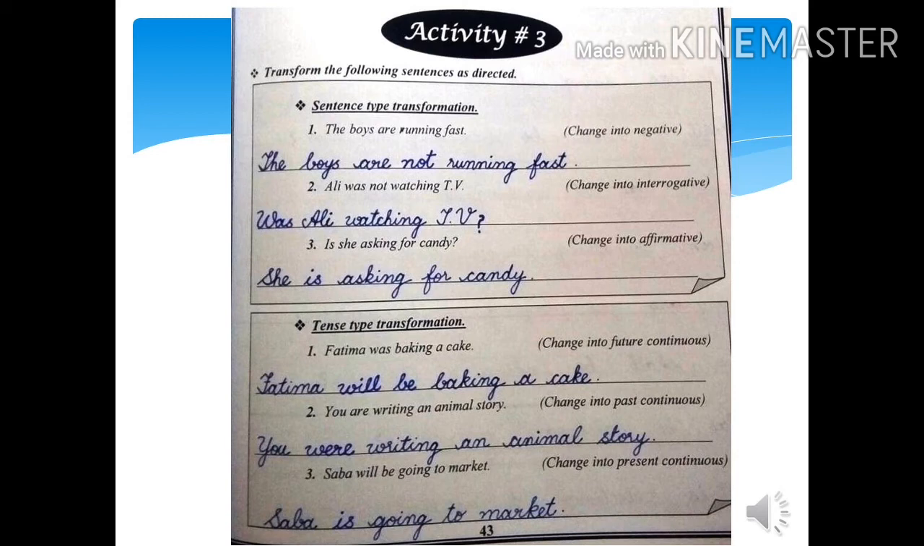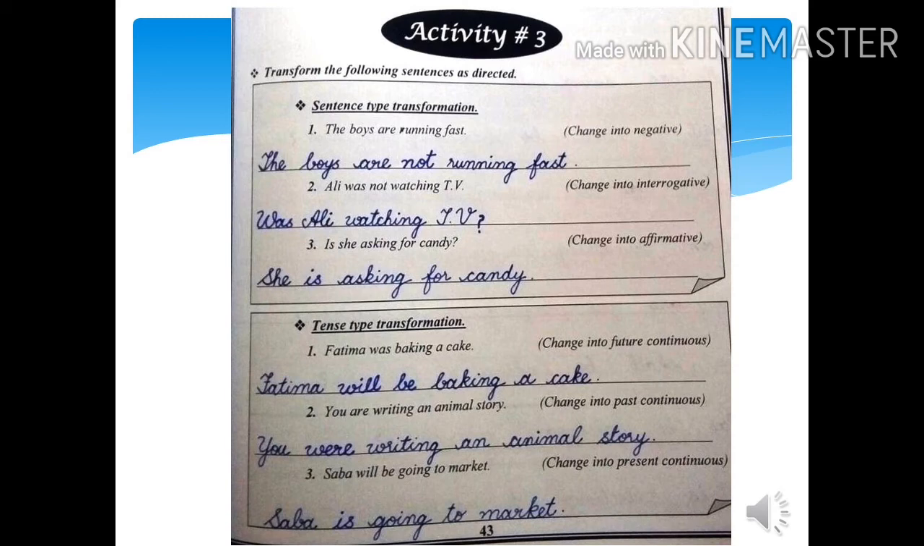So Fatima was baking a cake. Here it is written, we are going to change this sentence into future continuous tense. So Fatima will be baking a cake. Number 2, you are writing an animal story. Now we are going to change it into past continuous tense. Of course, when we are going to change its tense, we are going to change the helping verb. So it will be, you were writing an animal story.